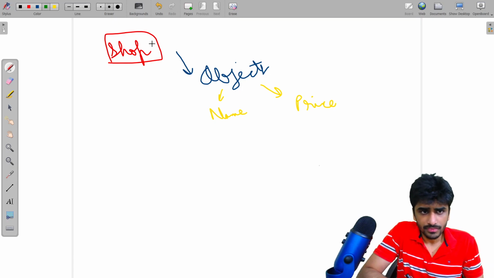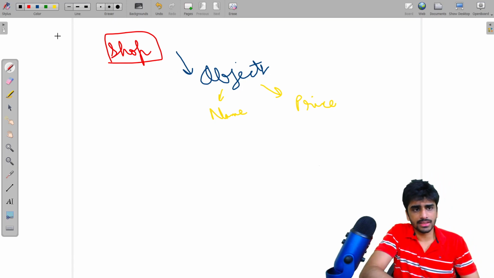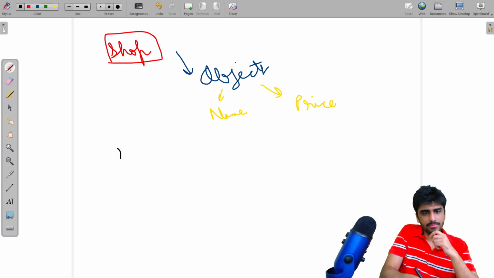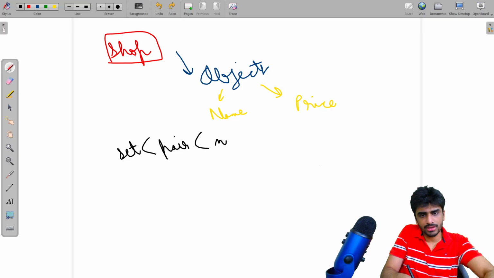So what you can do in this problem is make a set of pair of int comma string. So you can make a set of pair of int comma string. So why are we doing this?